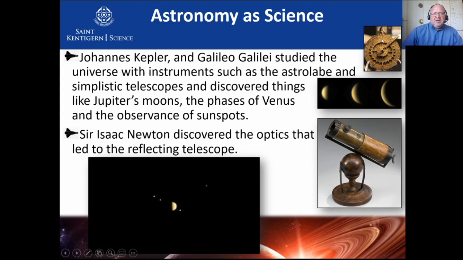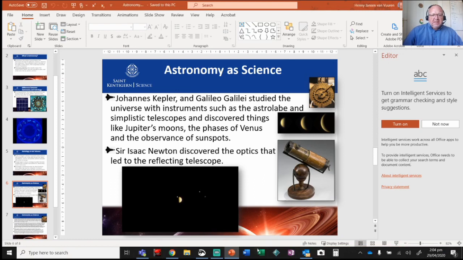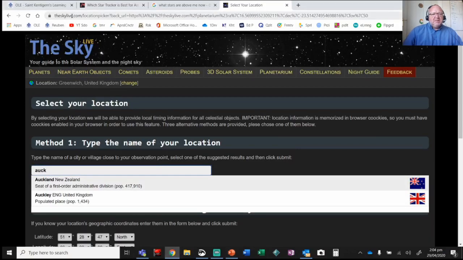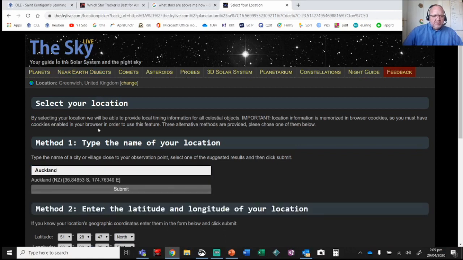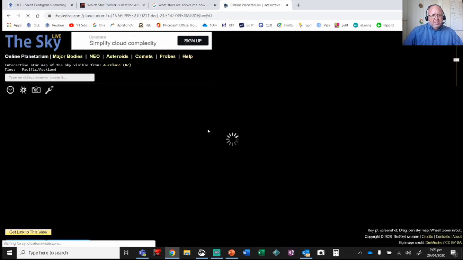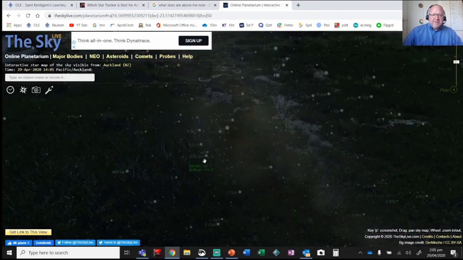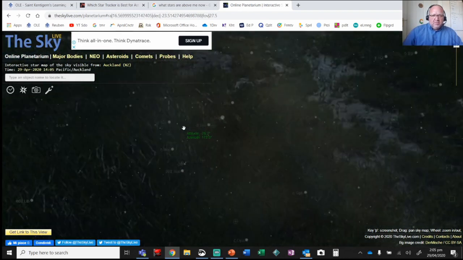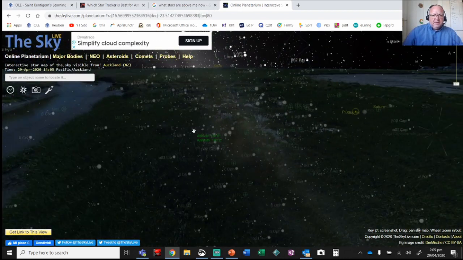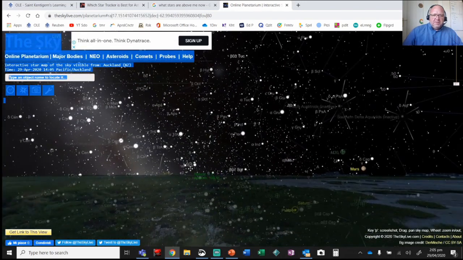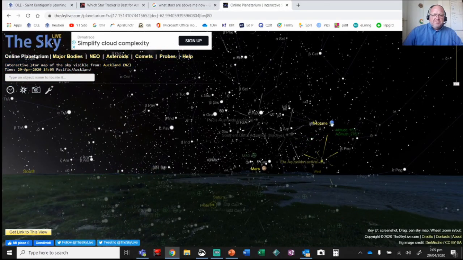These days, we can just go onto the internet, go to a website called The Sky Live, theskylive.com, and then you put in your location, and I'm going to choose Auckland, New Zealand. I'll go submit, and it knows what the time and date is above me, and then it will actually show me the star map right above where I'm sitting. Even though it's daytime, there's still stars out there. So right above us at the moment are all of these stars and so forth. You can see there's the horizon. Here I'm looking through the Earth, and there I'm looking up. Okay, and there's Neptune, for instance. There's Mars.